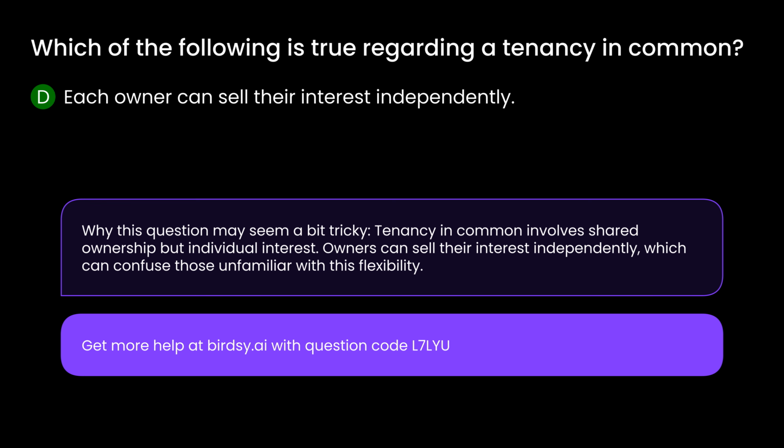Why this question may seem a bit tricky: tenancy in common involves shared ownership, but individual interest. Owners can sell their interest independently, which can confuse those unfamiliar with this flexibility.